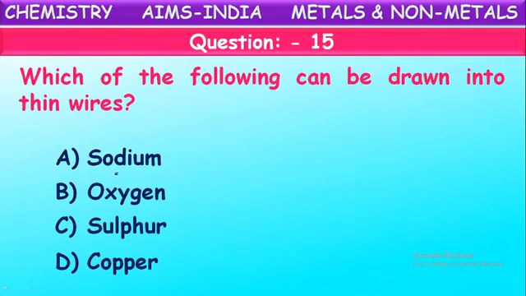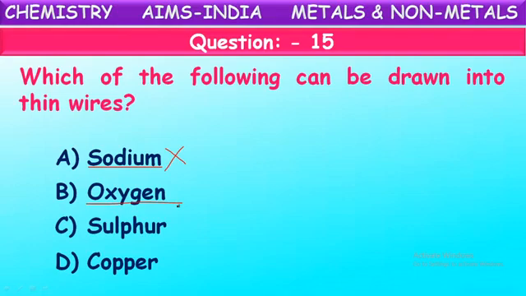If you see the first one, sodium is a metal. Actually, generally metals are ductile, they can be drawn into wires, but sodium is exceptional from that because it is one of the soft metals. It can be cut with a knife also, so it cannot be drawn into wires. If we see next, oxygen, it is actually a non-metal and it is a gaseous substance.